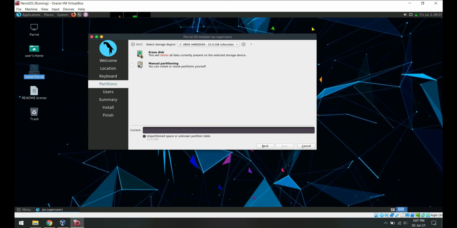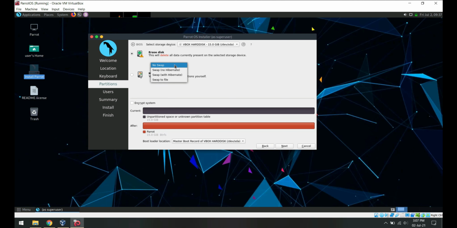As you can see, there is the 15 GB space we provided to the VM earlier. Currently there's nothing in it. Select the first Erase Disk option to give the installer permission to use the whole 15 GB space to install the Parrot OS. We'll leave everything else as default. And click Next.